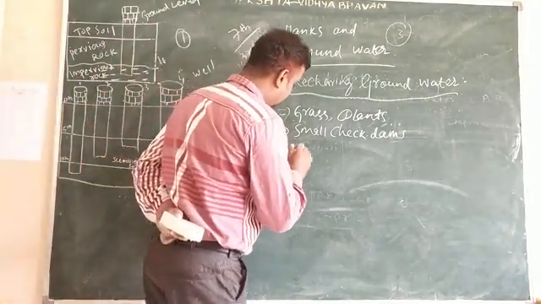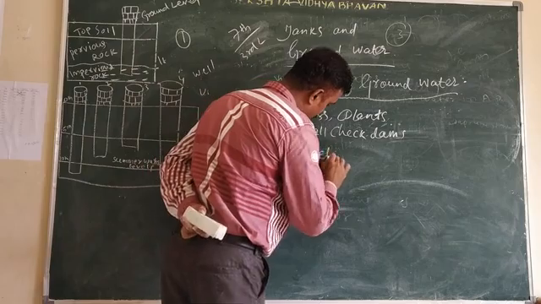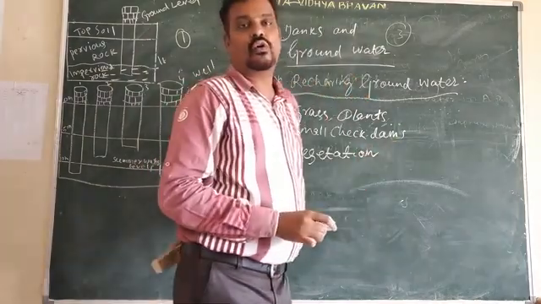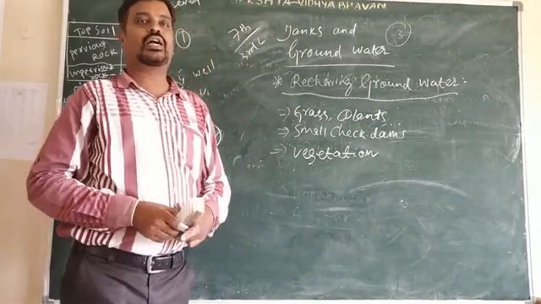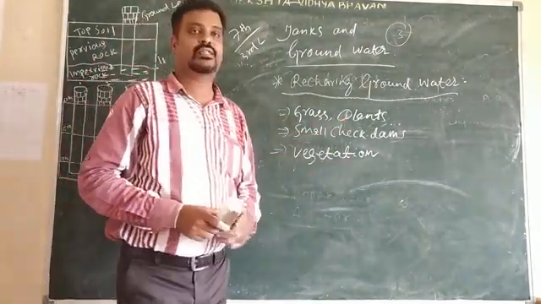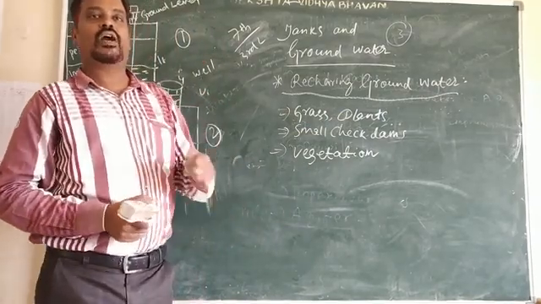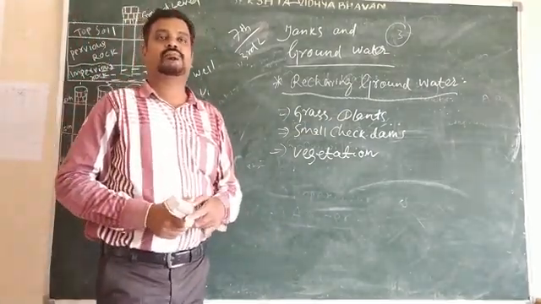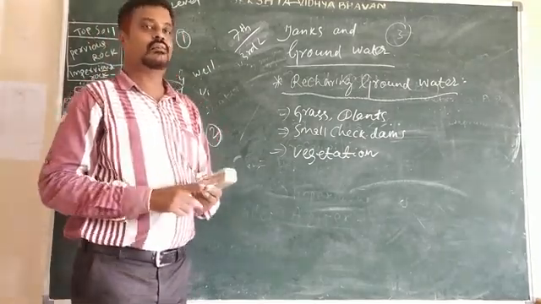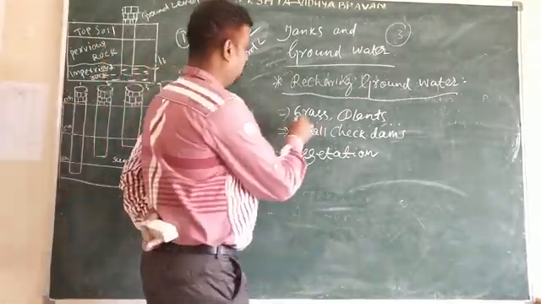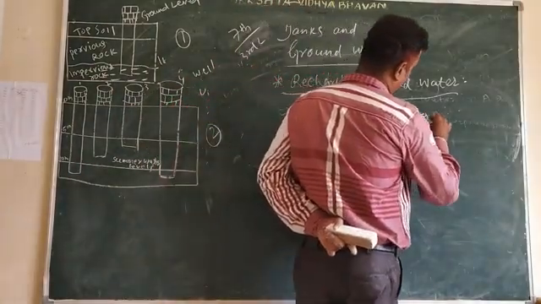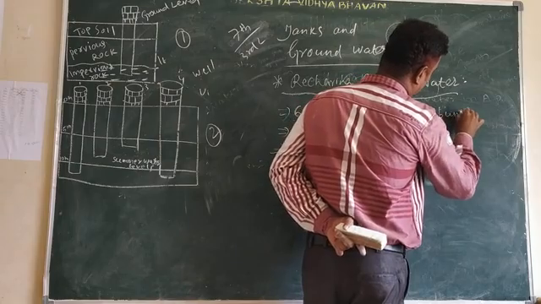What vegetation? Trees, grass, plants, and bunds.